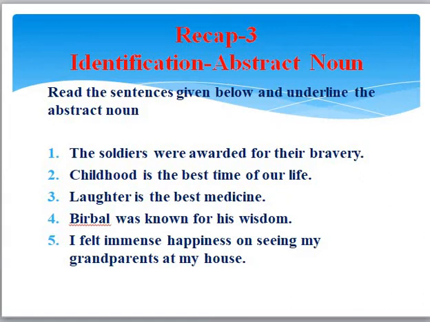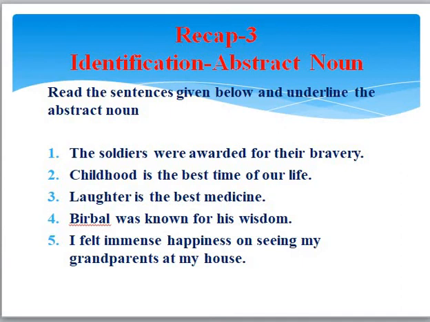Now there are 5 sentences given below. So what you will do is you will underline the abstract noun in these sentences. So you can just write the abstract nouns in your notebook. You need not copy the entire sentence. You can just write the abstract nouns from each sentence. So let's go over each one of them. The soldiers were awarded for their bravery. So the feeling and the emotions that the soldiers felt when they're fighting, when they're not feeling scared and they're fighting, that is bravery. So bravery is the abstract noun.